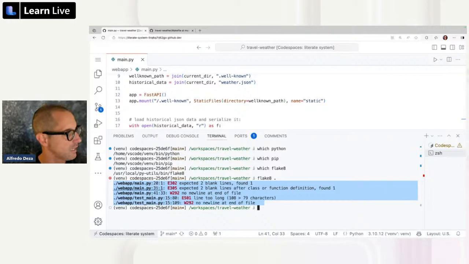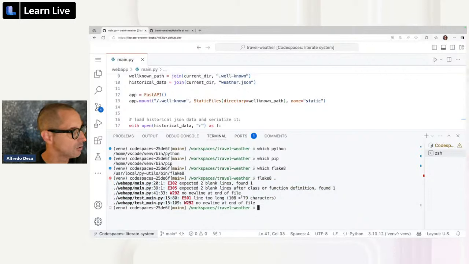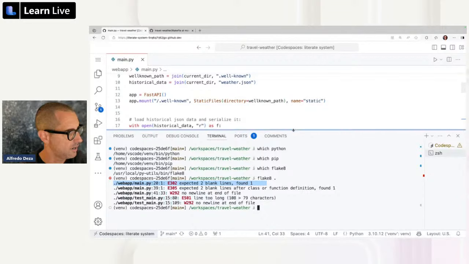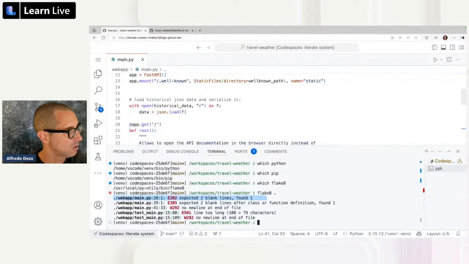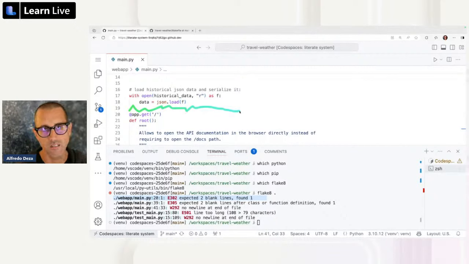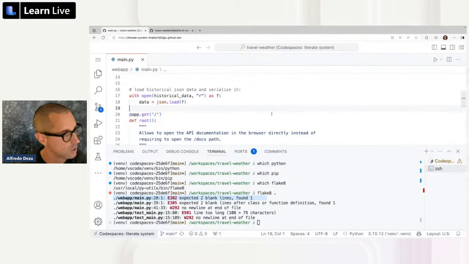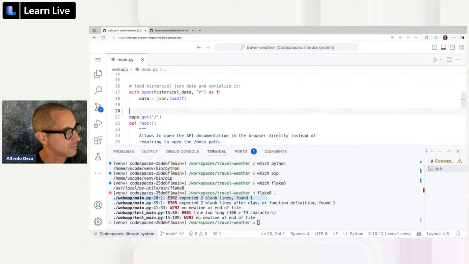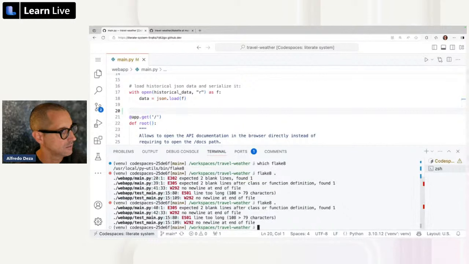So we have line 20, line 39: expected 2 blank lines, no newline. Let's say, for example, we want to fix this one, which is expected 2 blank lines, on line number 20. What's going on? Well, this is not an error, by the way. This is just best practices, formatting and style. It says, hey, this would be better if it had 2 lines. So if I do that and save it, and then run this again, we got rid of that.